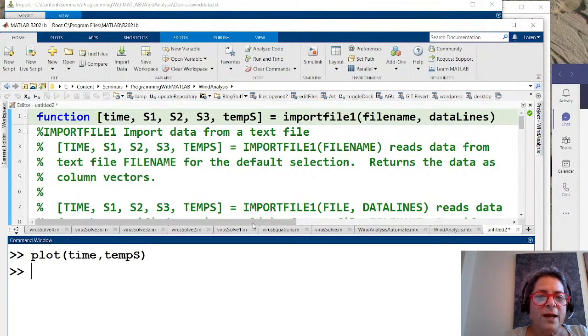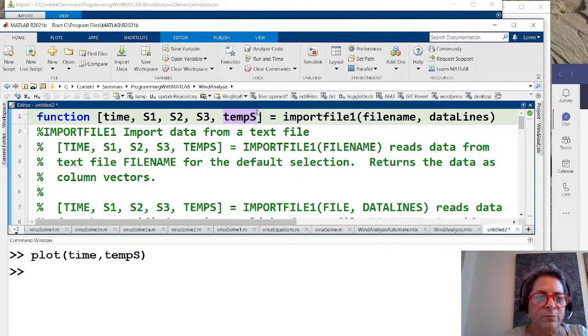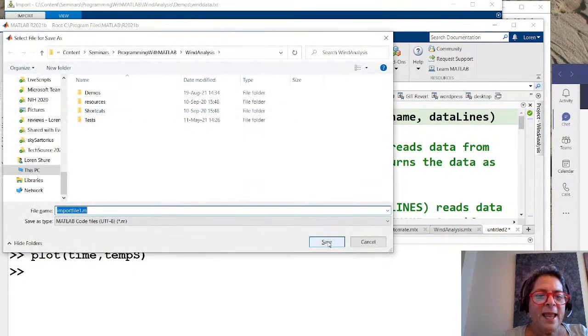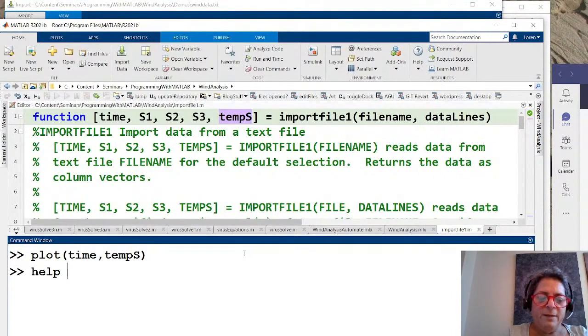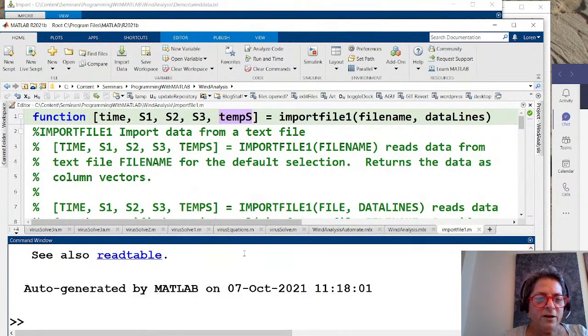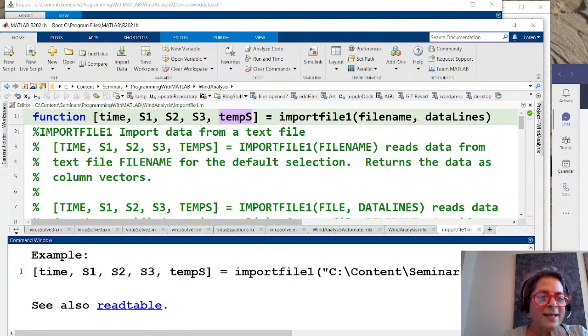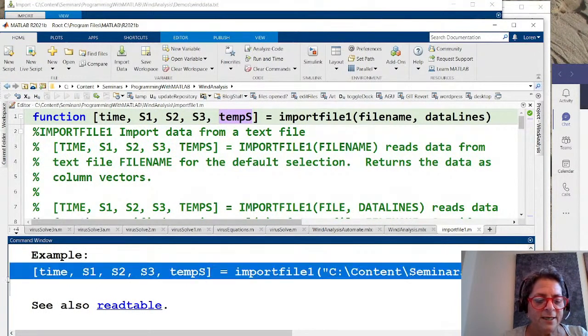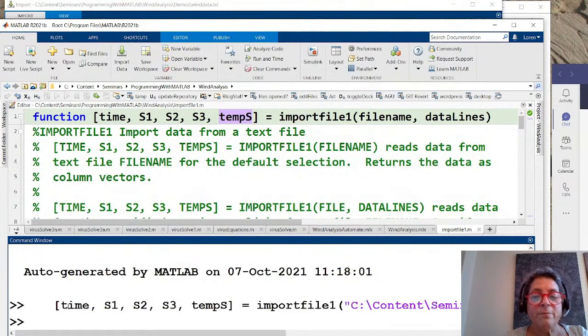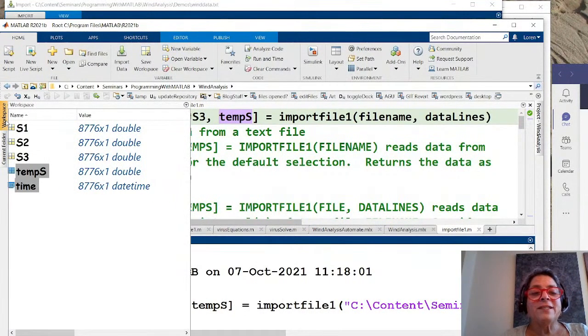Okay, so what I can do is let me just save this now. We'll save this as importfile1. And if I do help, whoops, importfile1, we see that it tells me when it got auto-generated, but it also has an example based on what I just did. So I can come here, and I'm going to pay. Oh, I didn't want to run it again, but I did. I just loaded it again. So if I look in my workspace, guess what? I have the same number of numbers.